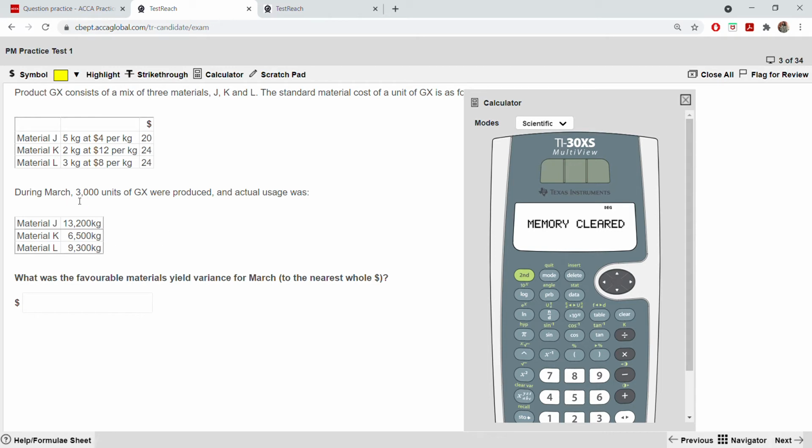Now you have 3000 units, and these 3000 units should use how many kgs?